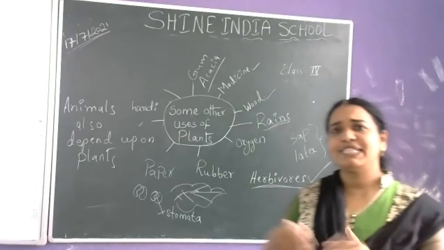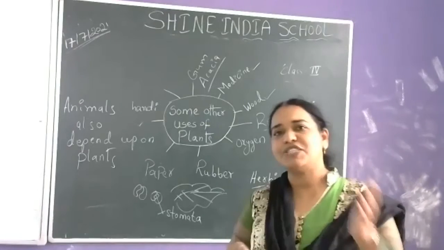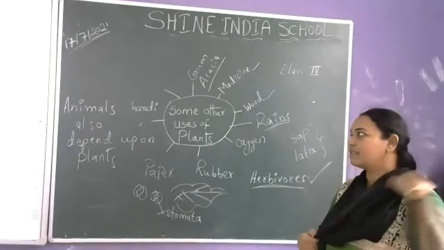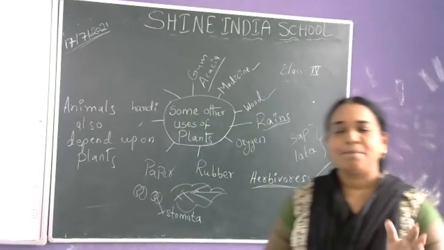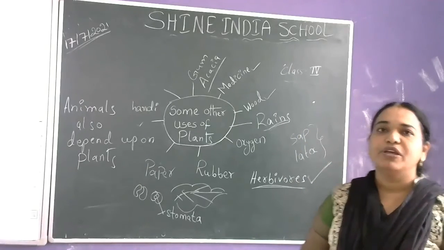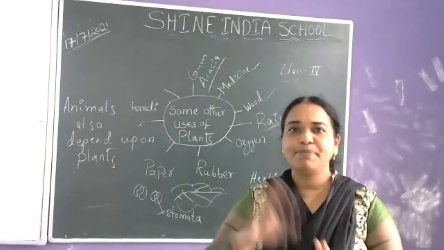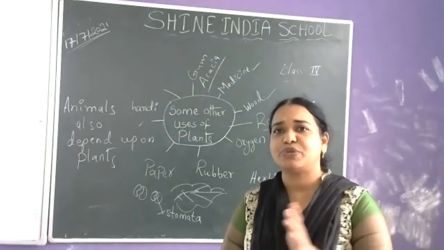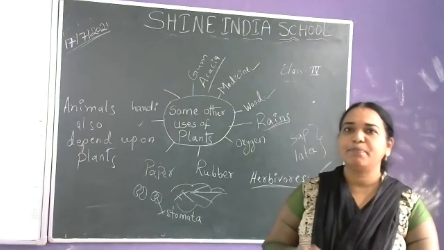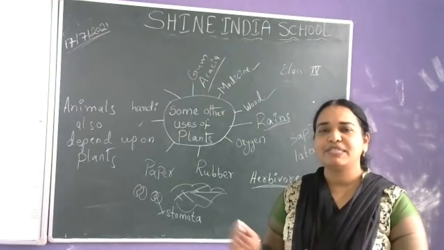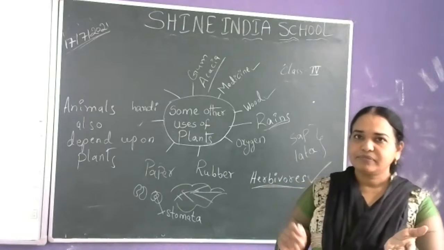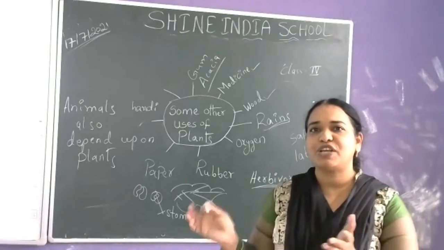Not only do human beings and animals depend upon plants, sometimes plants also depend upon animals. The humus, the organic manure which we get from the animals, is useful for the plants. And animals are also helpful in the dispersal of seeds.